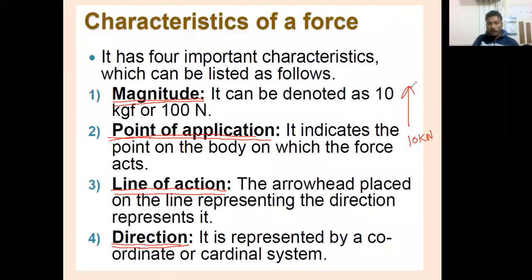Whatever this arrowhead is, you can extend this line in this way, even like this. So that is the line of action. And point of application is where it is applied. For example, suppose there is an object something like this, and the force is applied at this point. That is the point of application. For this force, how much is the magnitude? 10 kilonewton. Magnitude means how much force is applied. Point of application means where it is applied. Line of action, from where it is passing, and direction, the arrowhead, is most important.